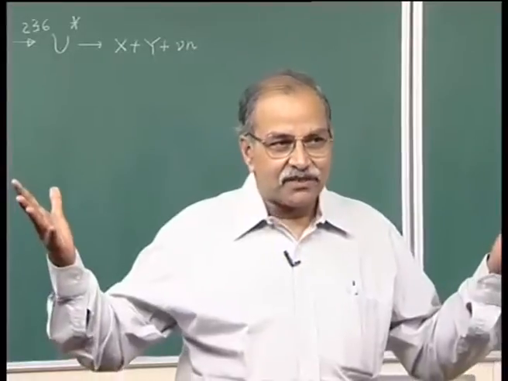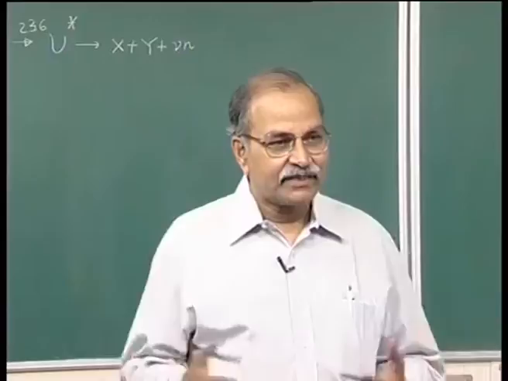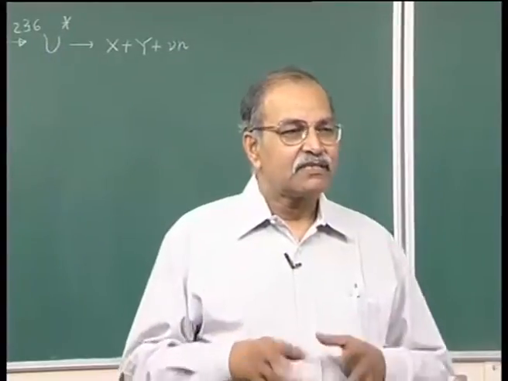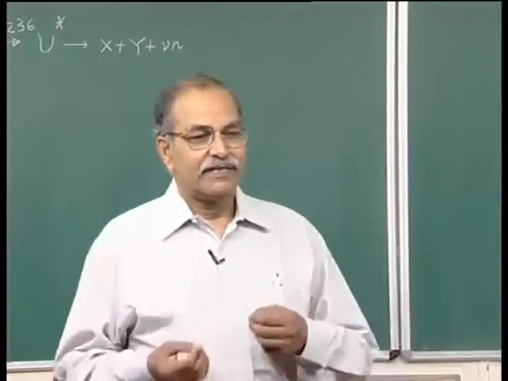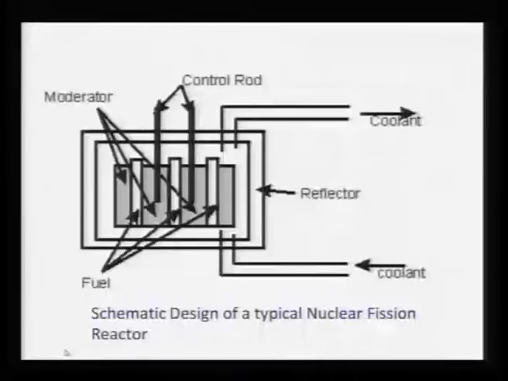So, that is now a general knowledge of what a typical fission reactor is and what the components are, but still let me go over those typical words. So, again look at the diagram. This is a schematic design of a typical nuclear fission reactor, and I am only showing the core where the nuclear reactions are taking place. There is a lot outside this.